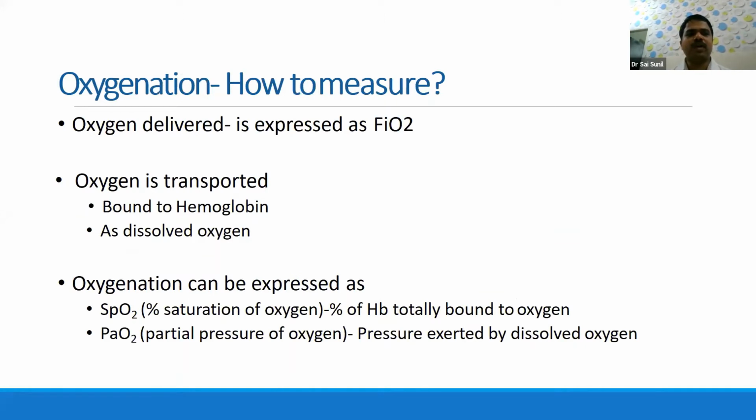Normally when we talk of oxygenation, we mean oxygenation to the tissues. This oxygen is transported in the blood. Most of it is bound to hemoglobin, and some will be in the dissolved form. When we talk of how much oxygen we are giving to the baby, it is basically expressed as FiO2, fractional inspired oxygen concentration. The oxygen in the blood is mostly bound to hemoglobin, and some of it is in the dissolved form.